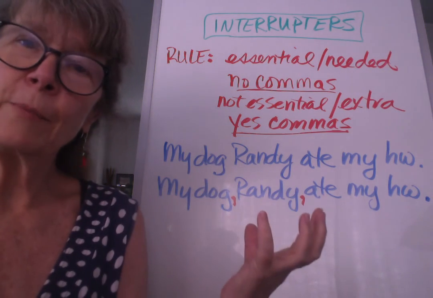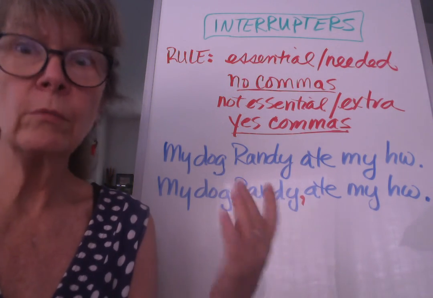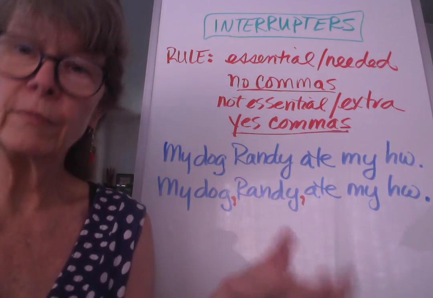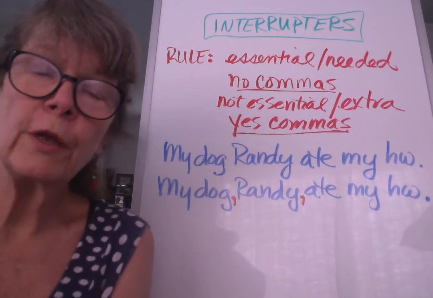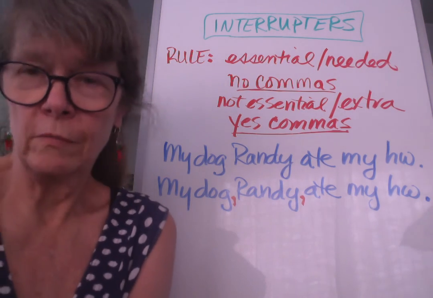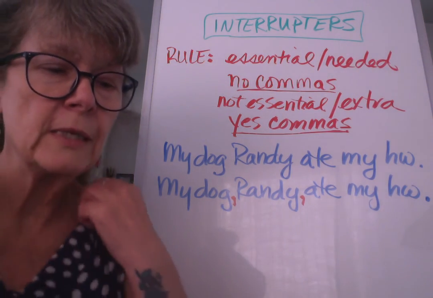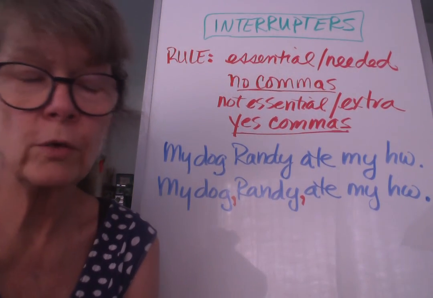So well comes at the beginning, but do you hear that we pause around it? Well, you probably won't have to go. So often with certain kinds of interrupters, we pause before and after we say them in the sentence.